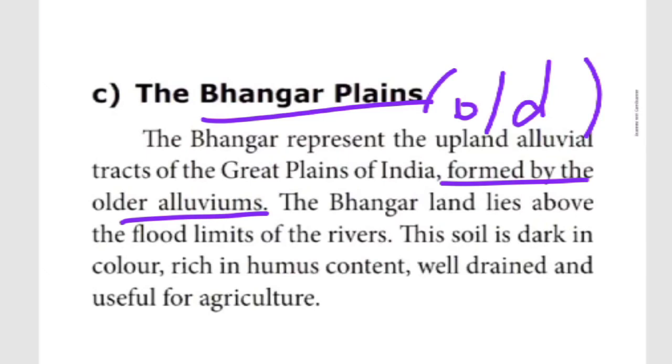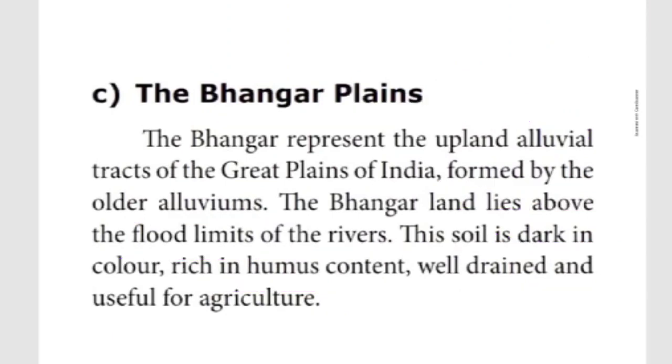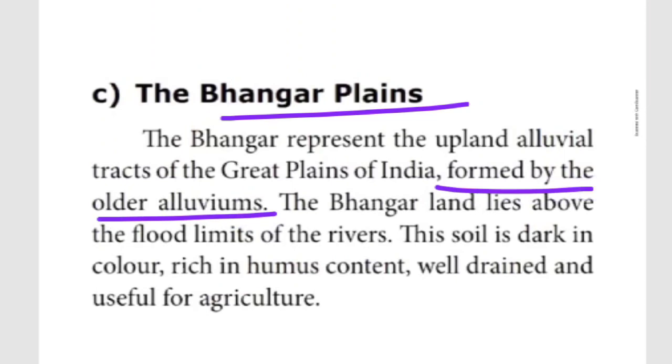It lies above the flood limits of the rivers. Moreover, this region's soil is dark in color, looking like black, rich in humus content. So it is highly rich, fertile soil, well drained and useful for agricultural purposes. So this much only it is given. This is the older alluvium. One word answer, children: Bhangar plains consist of older alluvium, otherwise formed by the older alluvium.